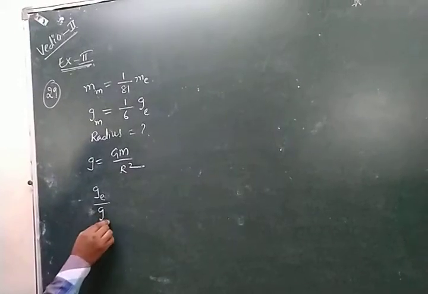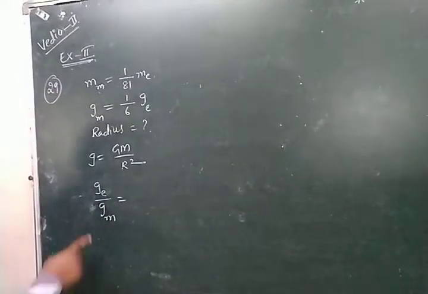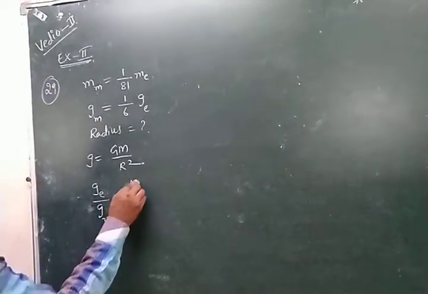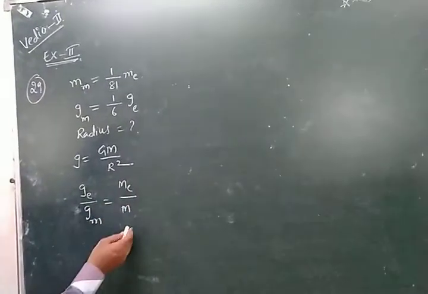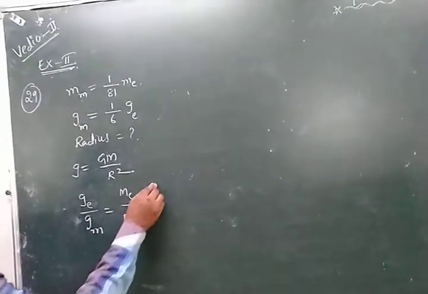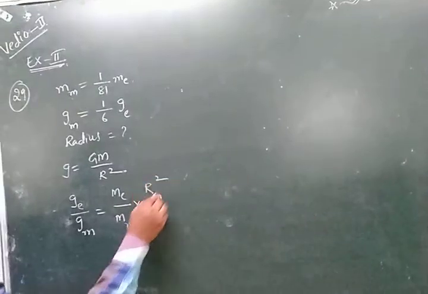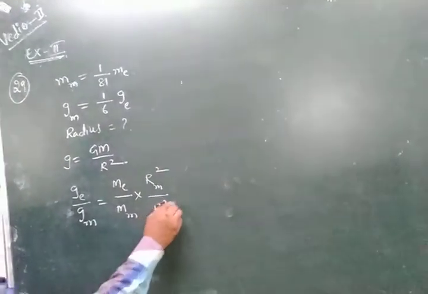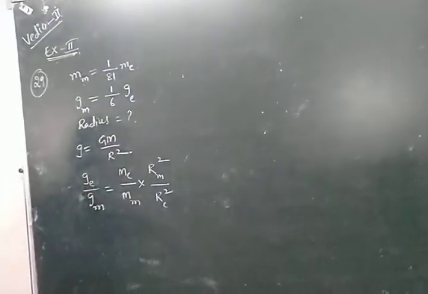Gravitation of the moon is equal to the mass of the moon divided by the mass of the earth, into the radius of the moon by the radius of the earth, squared. Now substitute the values.